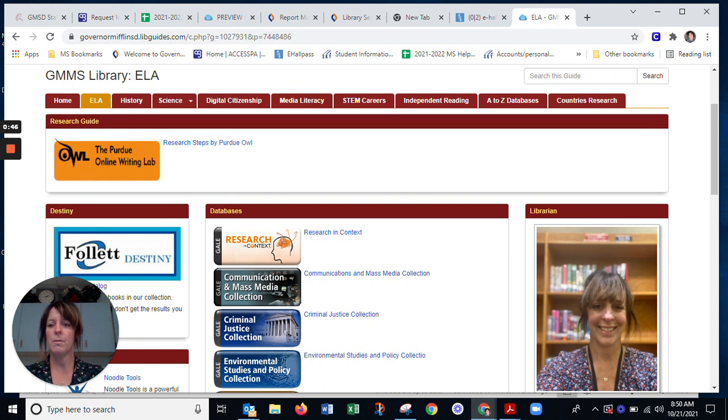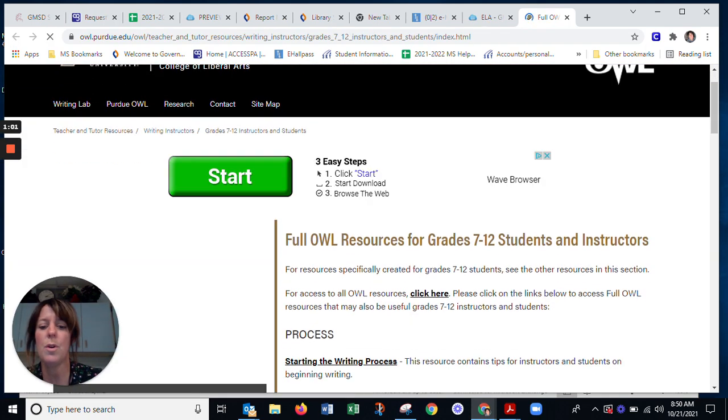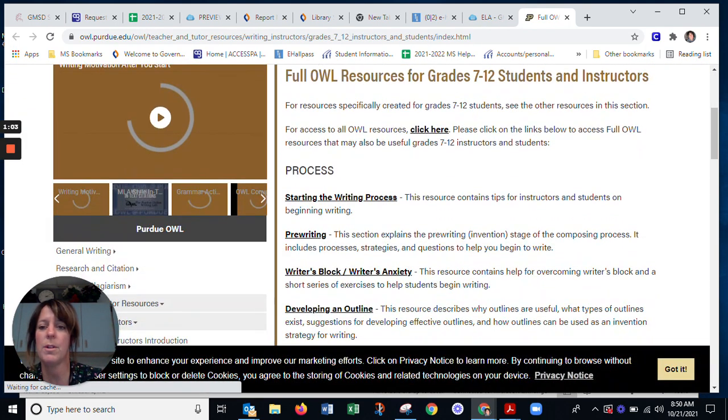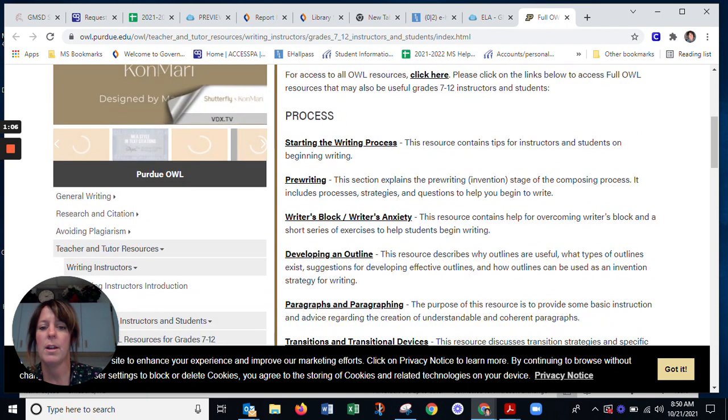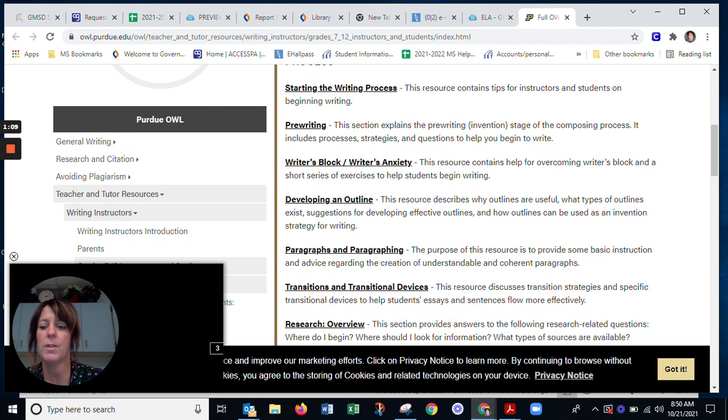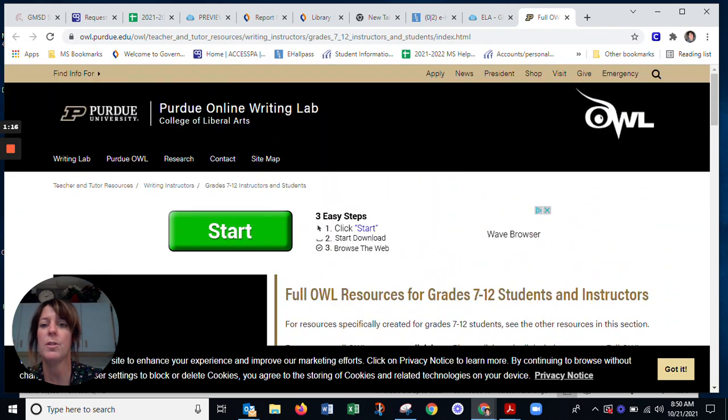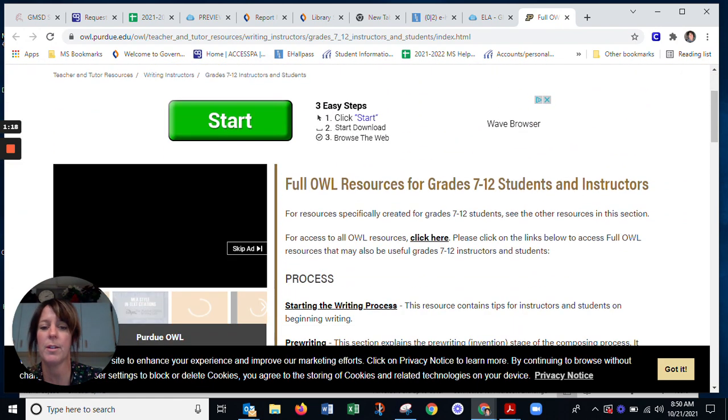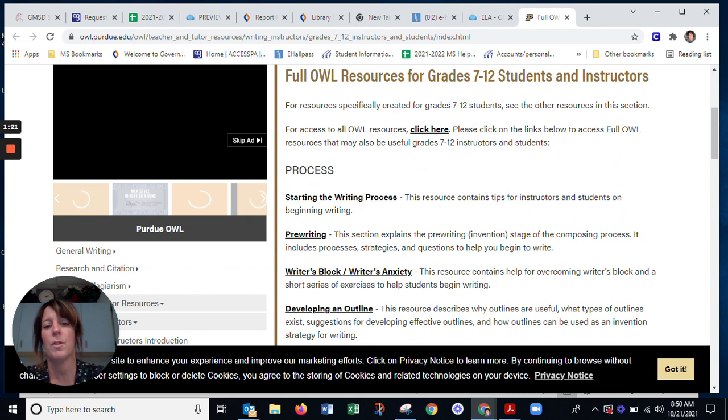The first one is a research guide. I'm using one that's put together specifically for students 7th grade through 12th grade. And if you click on this link, the nice thing that this can do is it shows you all of the steps in the research and the writing process. And there's tons of stuff in here. There's even videos to help you. And I believe Purdue OWL does a great job. This is a university, which is Purdue, and they put together these great resources.